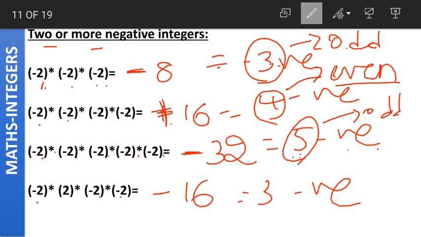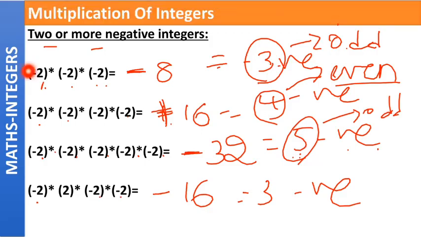Count the number of negative signs in the given multiplication. If it is odd, then the final result will have a negative sign. If the number of negative signs given in the question is even, then the result will have a positive sign. Is it clear? This is like a shortcut or a trick to remember, which will help you solve the problems easily without wasting any time.